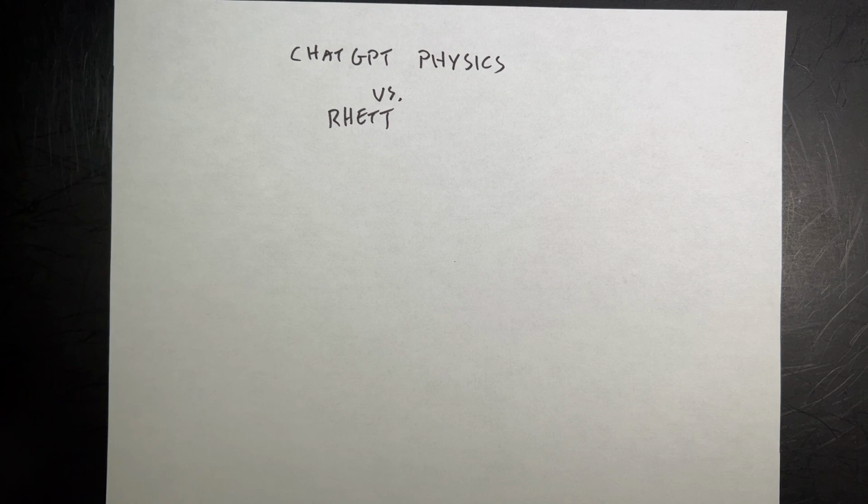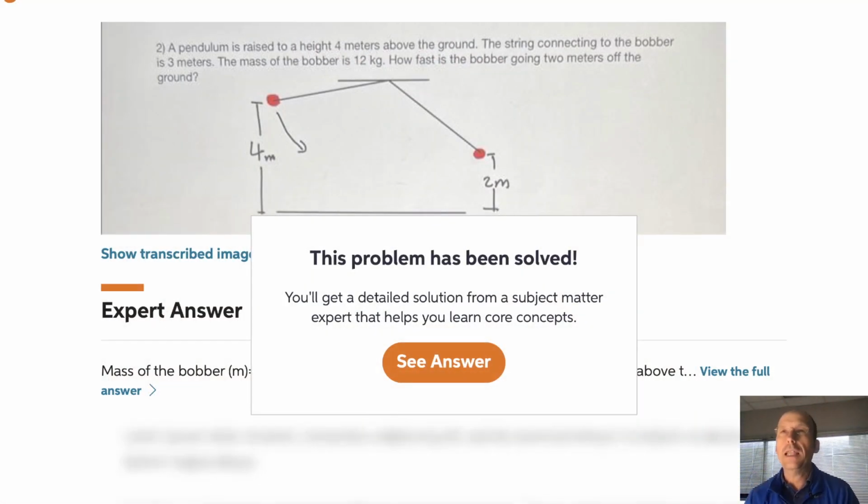I'm going to switch over here. Okay, so I like to find problems from this site that's called something that rhymes with flag. And here's one I just looked through, and I want one that's not just dumb or tedious. And this is the one that looks like someone made on their own, so it's not from a textbook. So it says a pendulum is raised to a height of 4 meters above the ground.